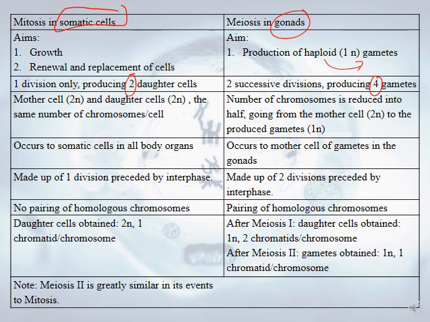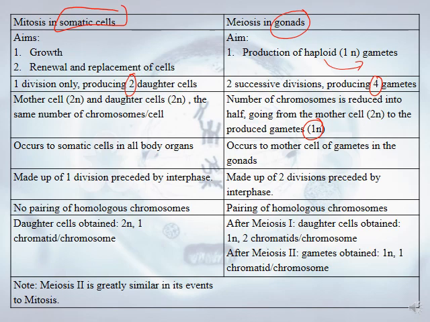Mother cell 2N and daughter cell 2N, the same number of chromosomes per cell, while in meiosis the number of chromosomes is reduced by half, going from the mother cell, which is 2N, to the daughter cells or the produced gametes, which are haploid 1N. Mitosis occurs in somatic cells in all body organs, while meiosis only occurs in the mother cells of gametes in the gonads. Mitosis is made up of 1 division preceded by interphase, while meiosis has 2 divisions preceded by interphase.